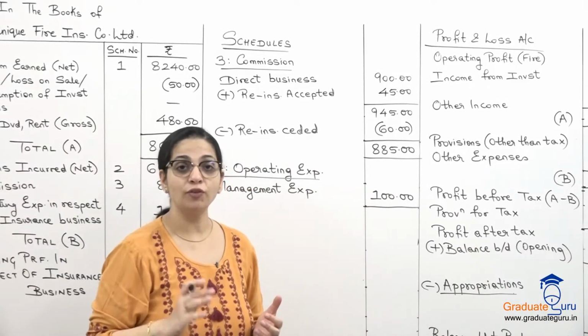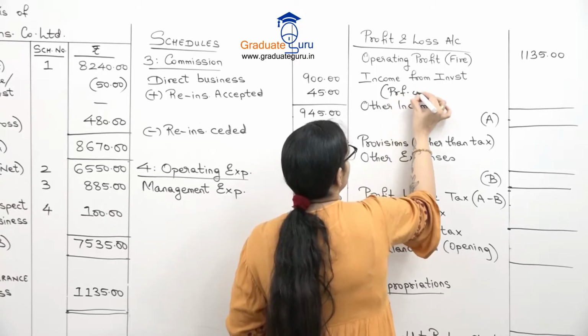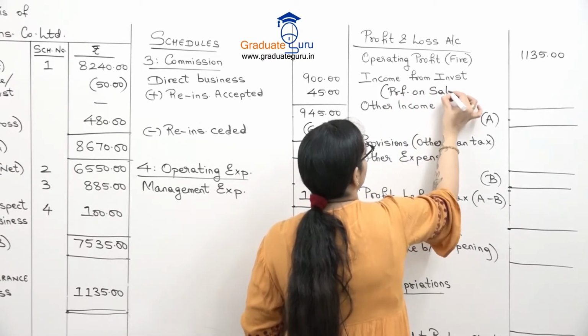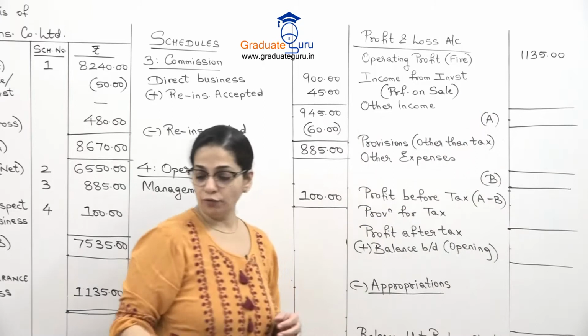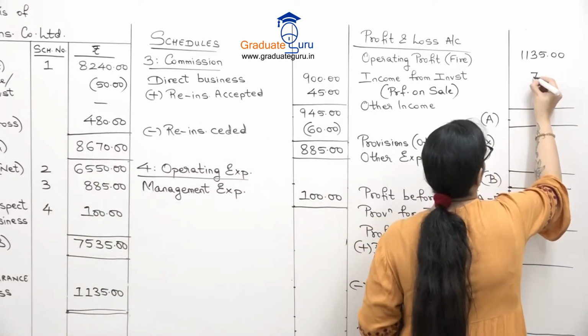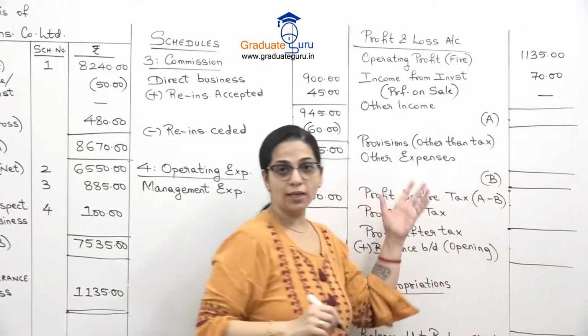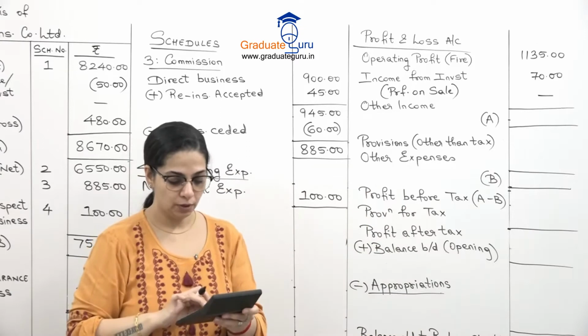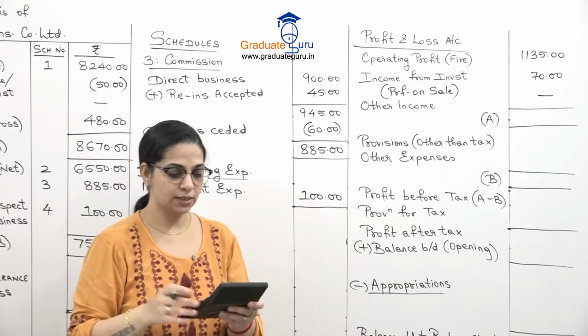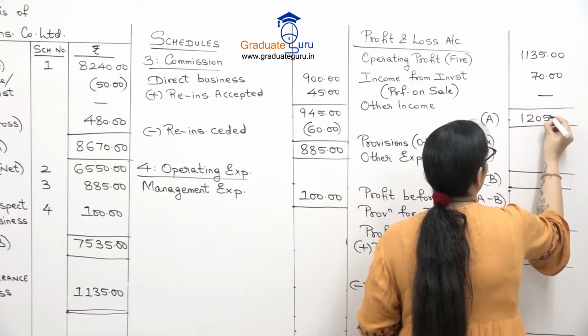But we have profit on sale of general investments. That is what we are going to show over here. So profit on sale amount is 70. There is no other income. So let us take a total of these two. 1135 plus 70. We get 1205.